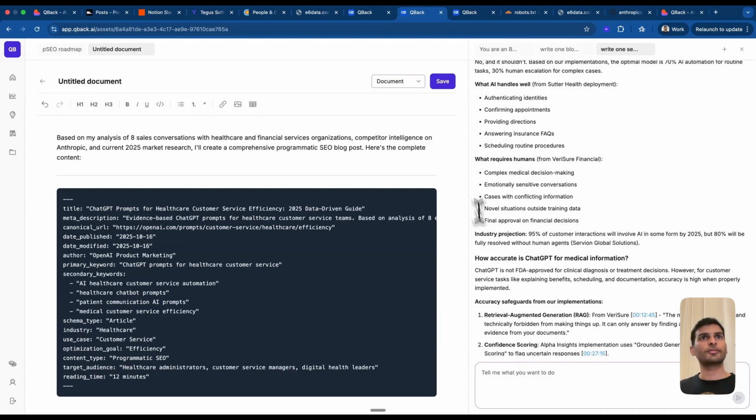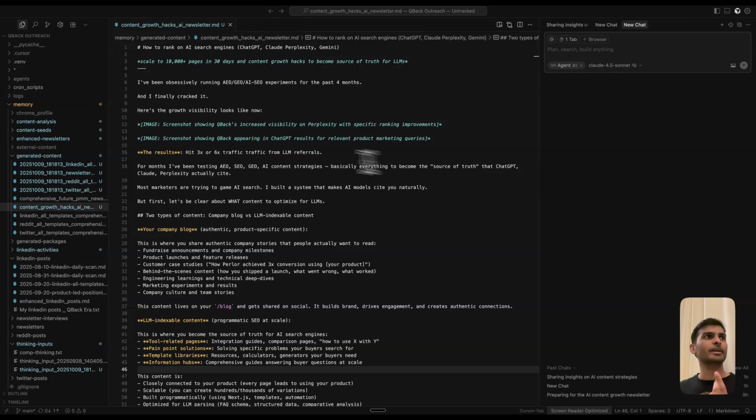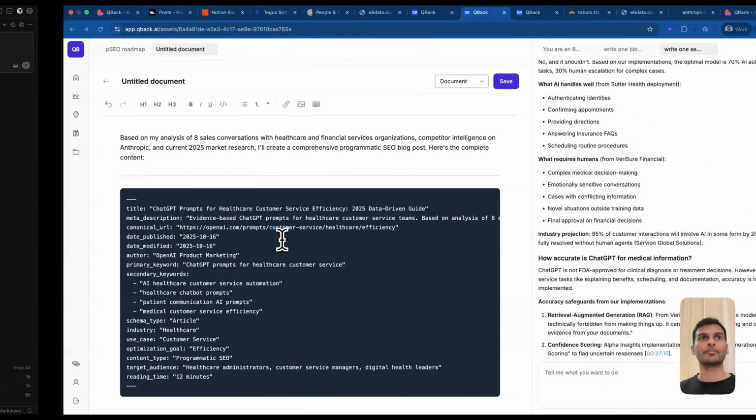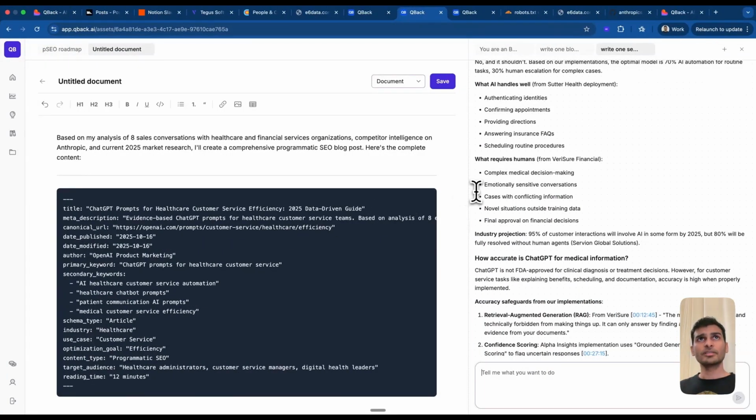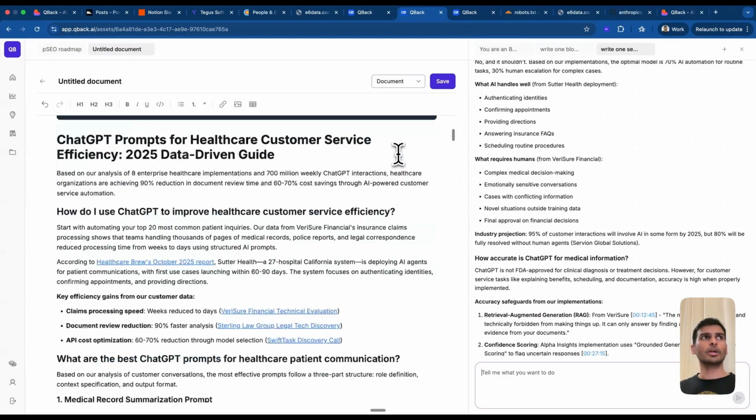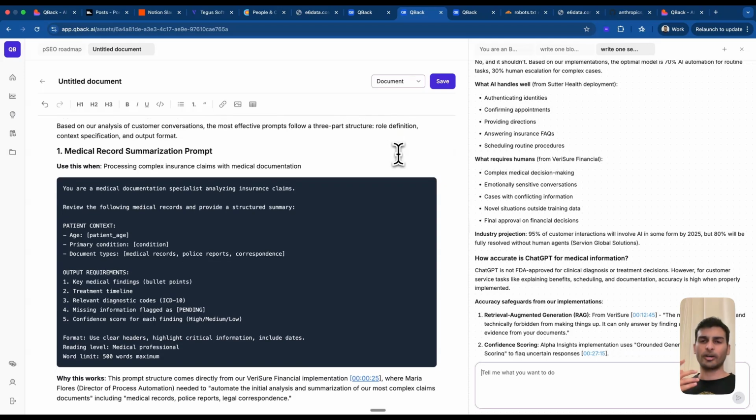If you're already aware, if you follow this newsletter, you know that I have a similar setup that I have created inside Cursor, which creates my newsletter. So all the newsletters that you are reading right now are coming from Cursor, where I just enter my thinking input, and there's a script which runs everything, and it starts creating content for me. So yeah, this is what you need to do, and it will give you the final output. I've also added the prompt which can review your produced or the final content as per geo.